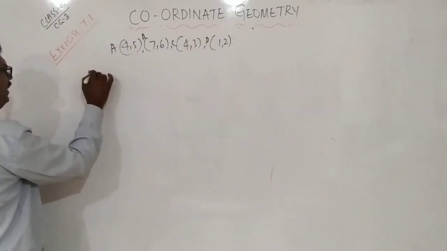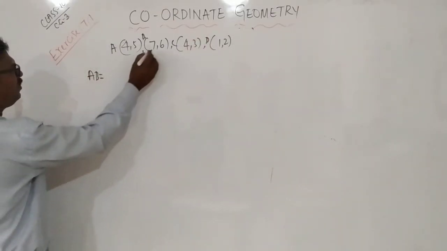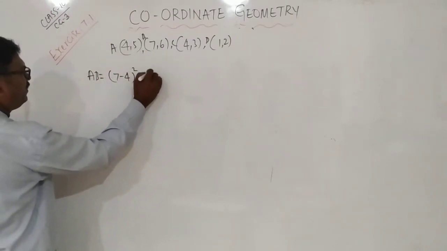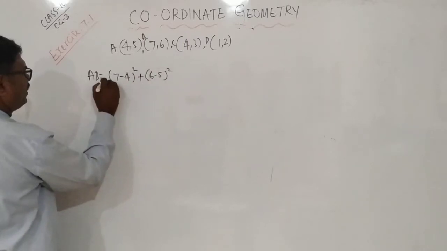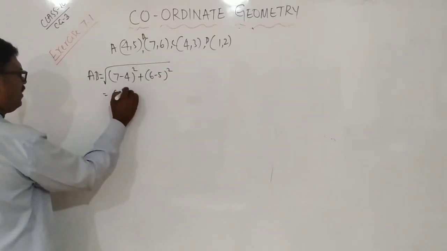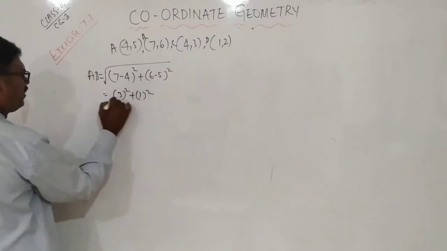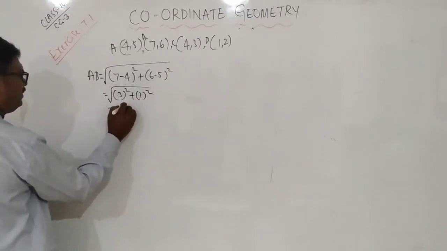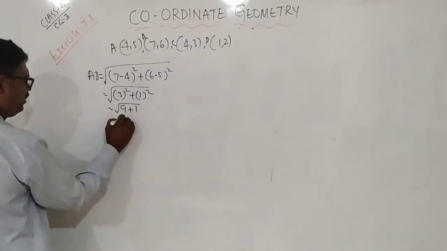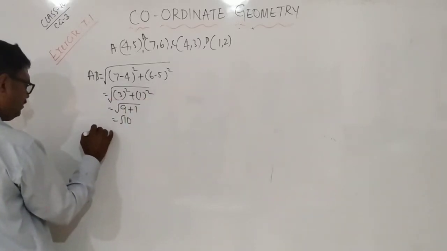Now first one, AB. AB equals square root of (7 minus 4) whole square plus (6 minus 5) whole square. 7 minus 4 is 3 square plus 1 square. 3 square is 9, plus 1. It is nothing but root 10. Next, BC.